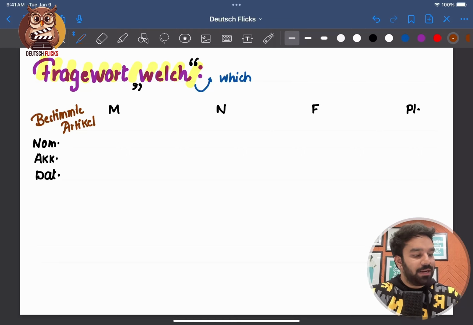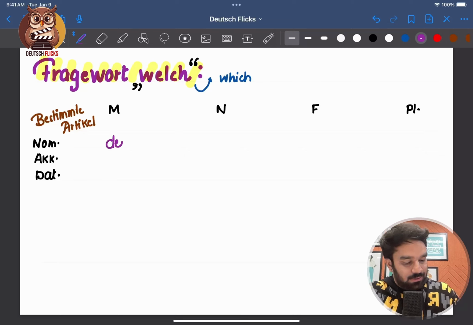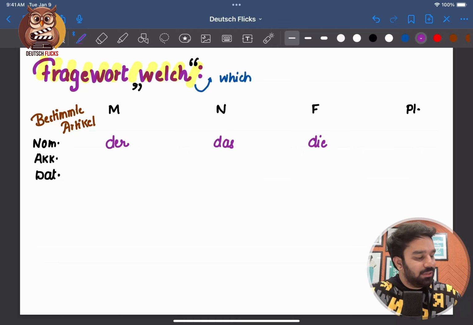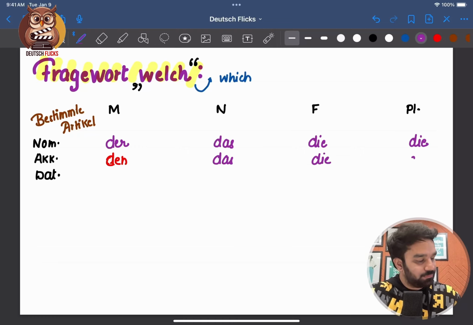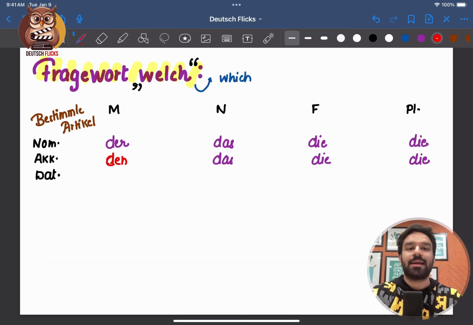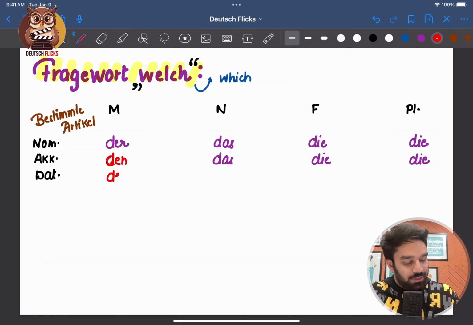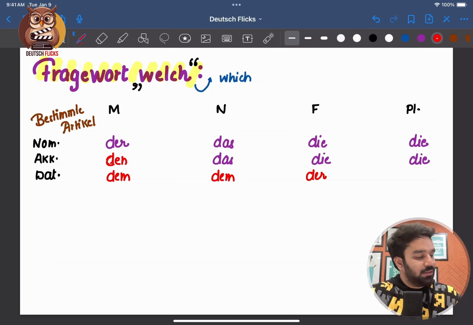Okay, so nominative masculine, it is der. Neutral, das. Feminine, die. Plural, die. In accusative case, only the masculine gender changes. It changes to den. Rest all will be same. Das, die. Now in dative case, der and das, they both change to dem. Feminine die changes to der, plural changes to den, and then we also attach an extra N with the noun.